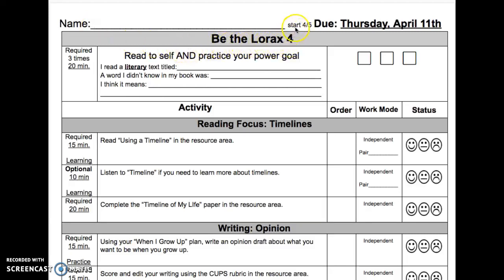This activity list starts April 5th. It is due Thursday, April 11th. The first activity is required for 3 times, 20 minutes each. Read to self and practice your power goal.